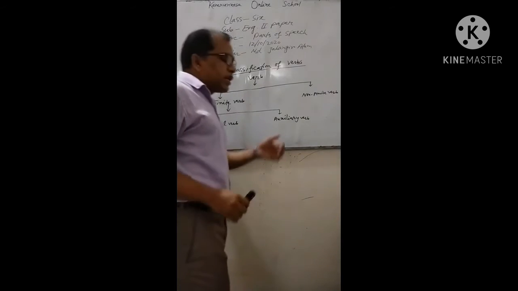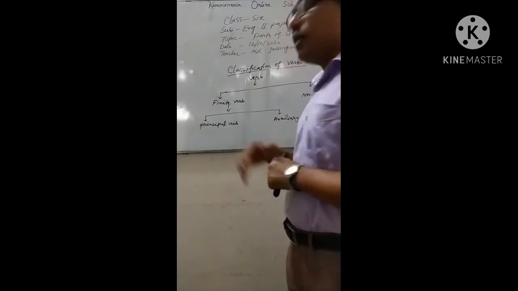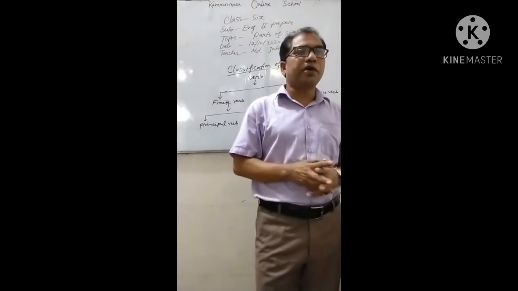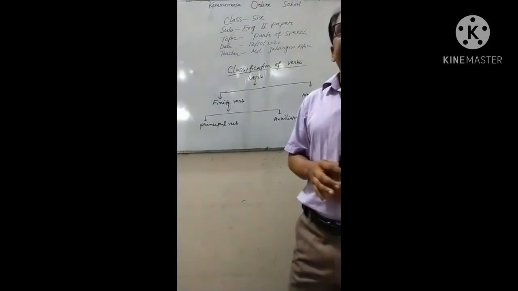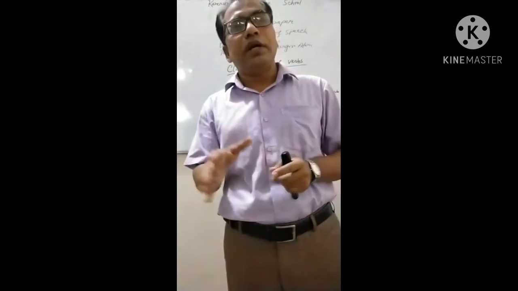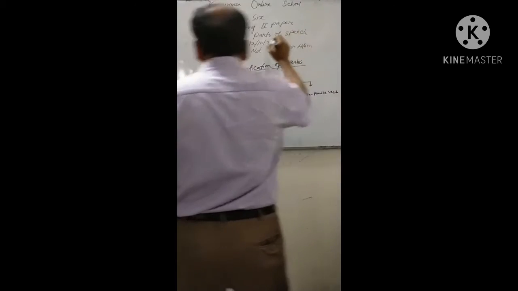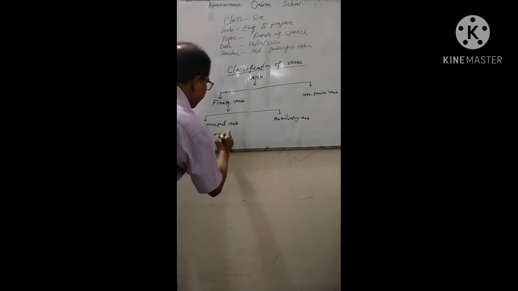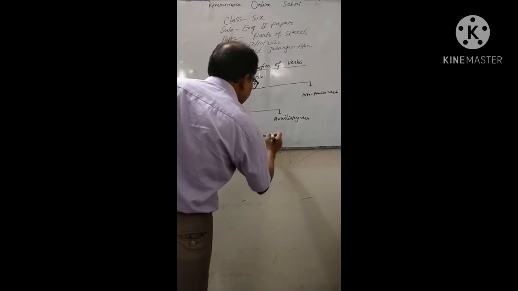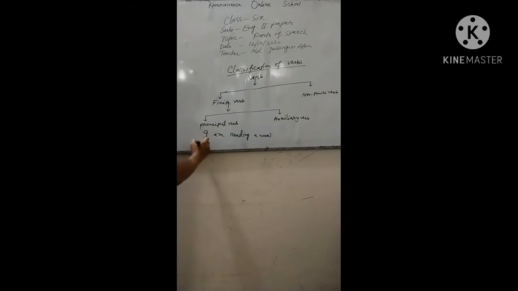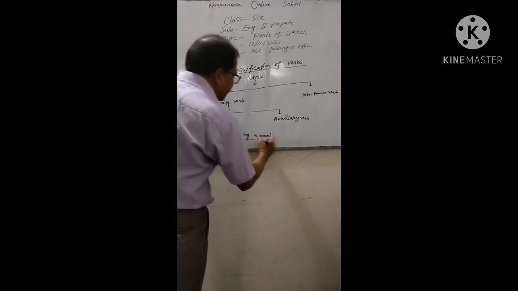Okay, and auxiliary verb, the verb that helps the principal verb, or the verb that assists the principal verb, that is called auxiliary verb. I am writing a sentence where there is both an auxiliary verb and a principal verb. So, I am reading a novel. Here, subject I, am, auxiliary verb, reading, this is the principal verb, and object a novel.